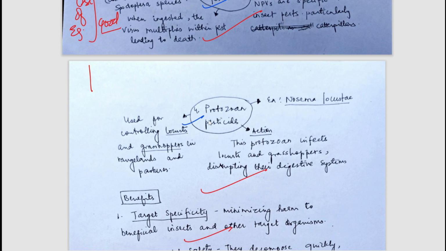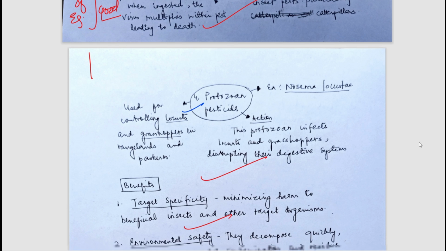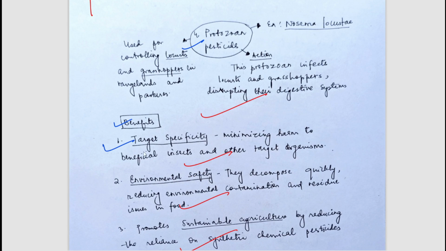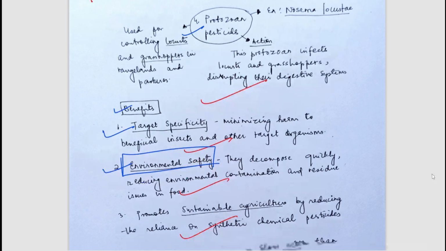As I was discussing, whenever there is a note, you can go and touch two or three aspects. The student has written the types first and then the benefits also. For example, it is target specific. Secondly, environmental safety, which is a major advantage, because instead of chemicals we are using microorganisms, which are much safer in comparison with the chemicals used in classical pesticides.